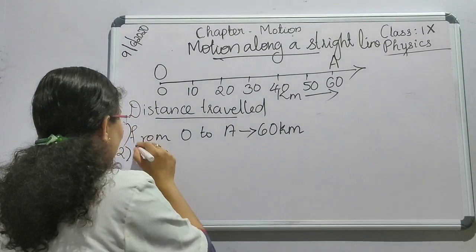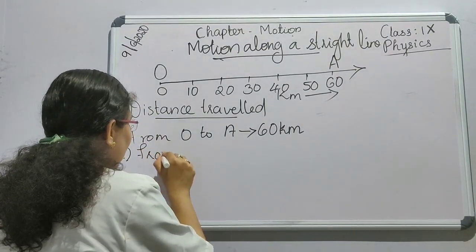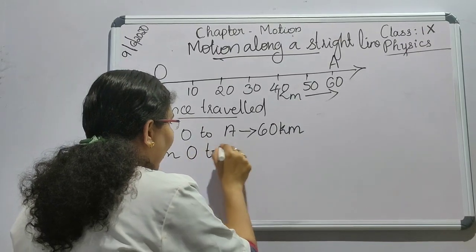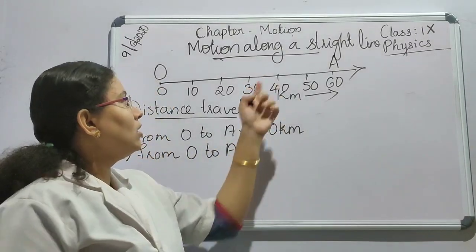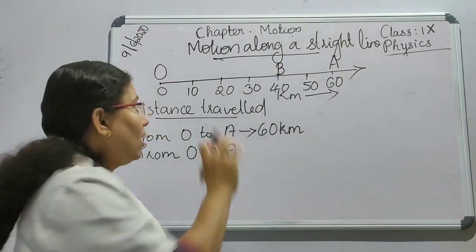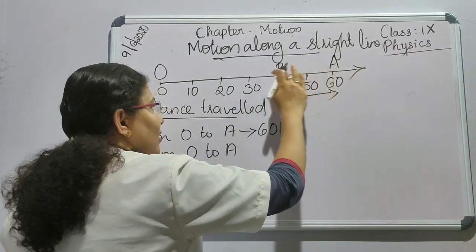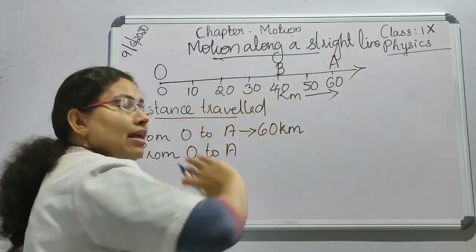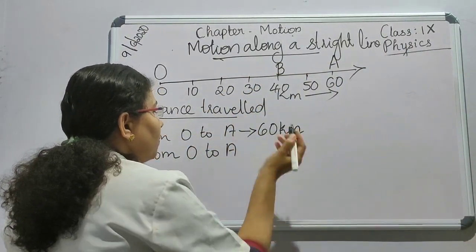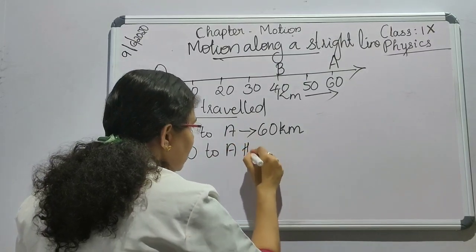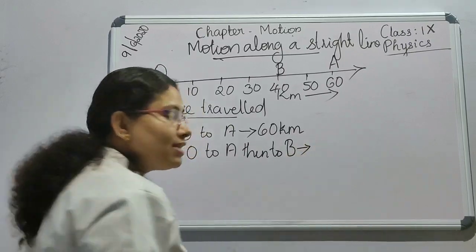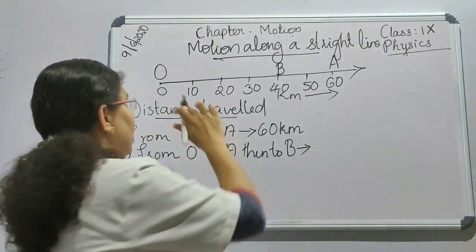Now, from O to A, then it reaches a point B. It goes to A and it started its back journey and it reaches B. Then what is the distance covered?